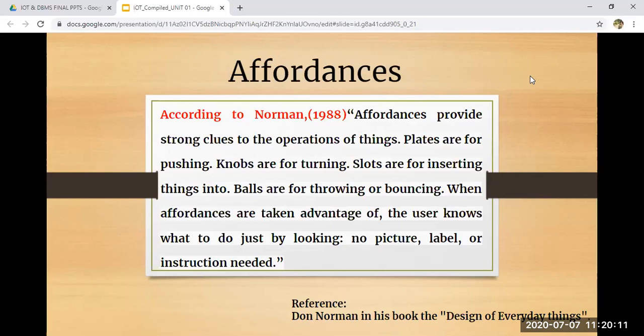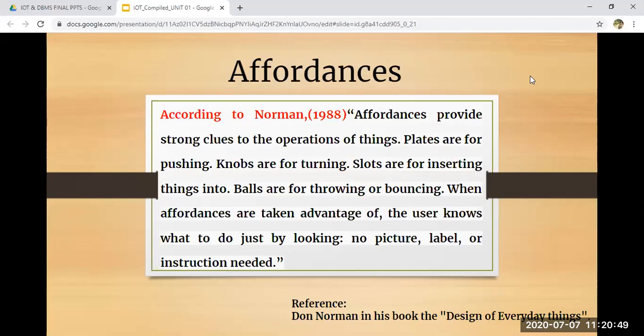Norman also says that when you talk about affordances, complex things at times may require explanation. But when simple things are considered, they should not require an explanation or any label or instruction. If simple things require instruction or explanation, then you should think that your design has failed somewhere. For complex objects or operations you have never seen before, you need to study and read about them, then it is fine.